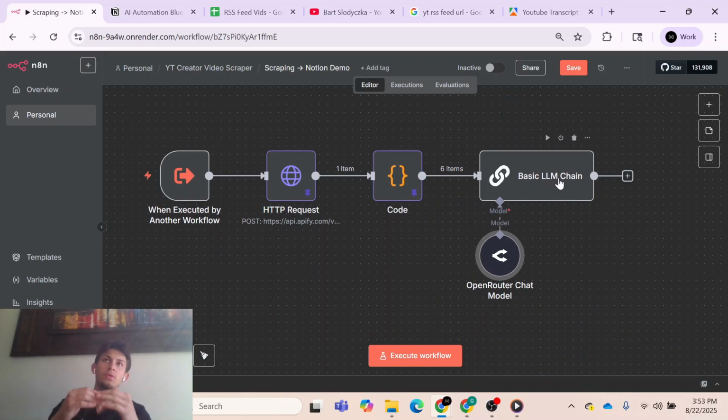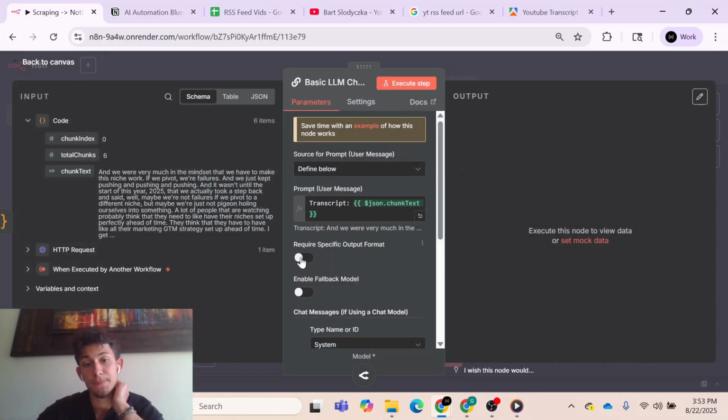And so basically we do want a structured output of how this key information will be laid out. One thing I wanted to see in every analysis of these videos was an execution plan on what to do, maybe like a strategy. And I also remember I included some common mistakes people make and then how to fix those. So what I want right here is actually a structured output.